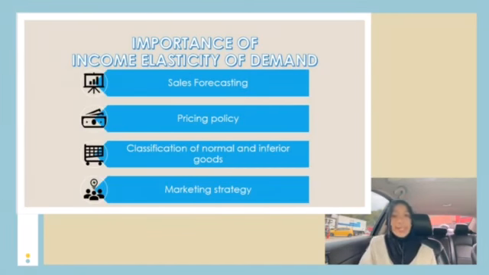The third one is classification of inferior and normal goods. When the income elasticity is positive for all levels, it is a normal good. However, if it becomes negative at a certain point, then it is an inferior good. The last importance of income elasticity of demand is marketing strategy. For example, luxury items should be focused on the high income group because only the high income group can afford it. Therefore, that's all from me.